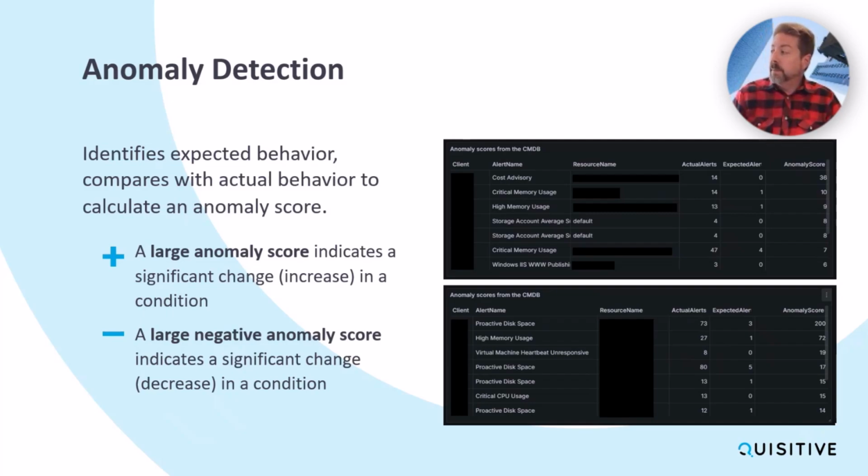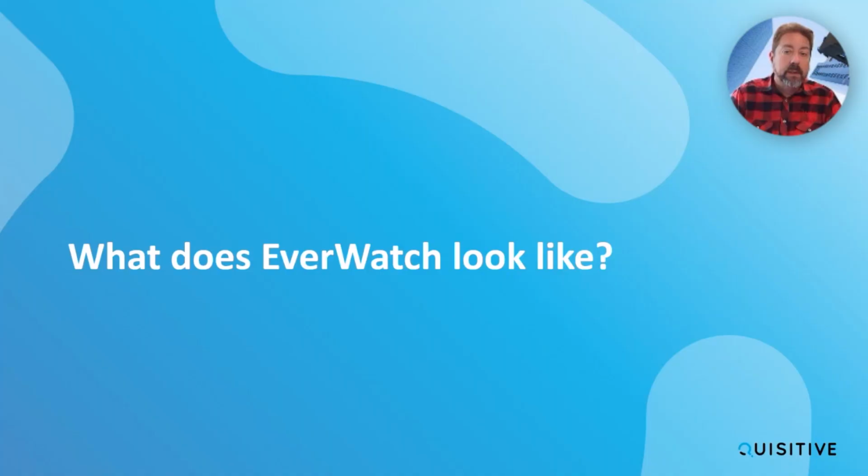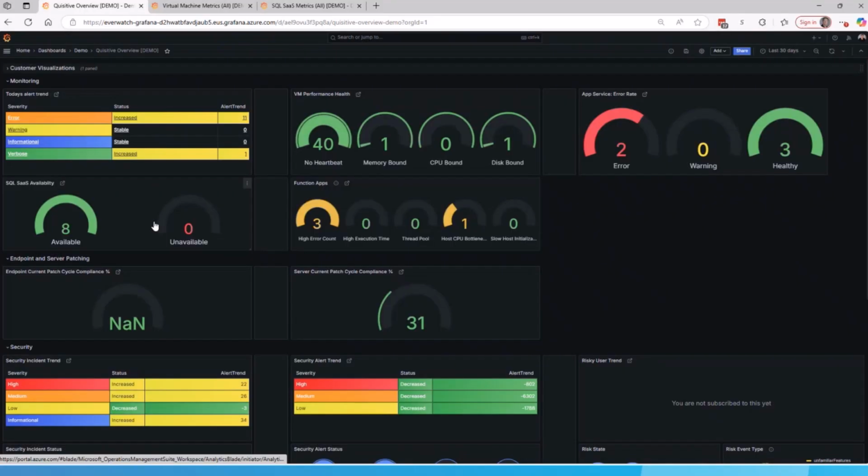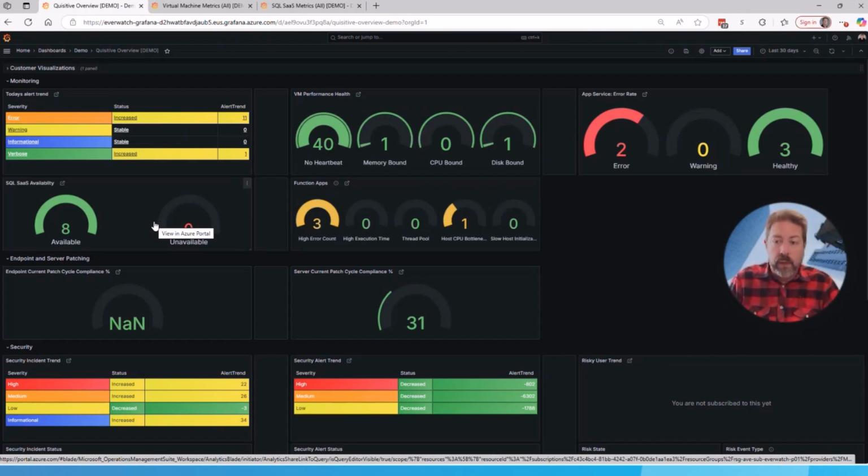So both of the examples here are showcasing where we have a higher volume of alerts that actually occurred versus what's expected. But we also, again, do look at the negative anomaly score portions of it because it can help us to identify trends there as well. So with that, one of the things that we've gotten feedback from our customers on is it's important for you as a customer to be able to see what's occurring within your environment as well.